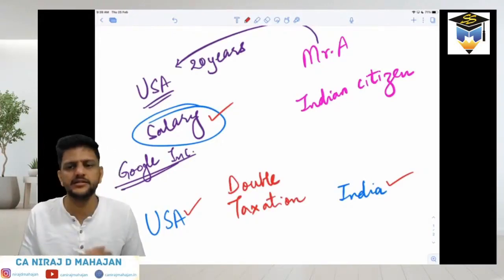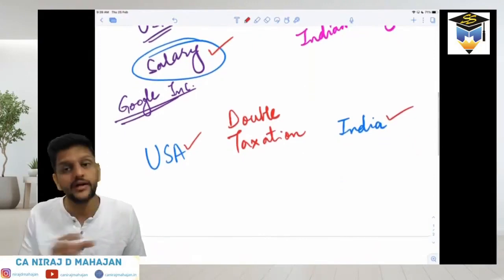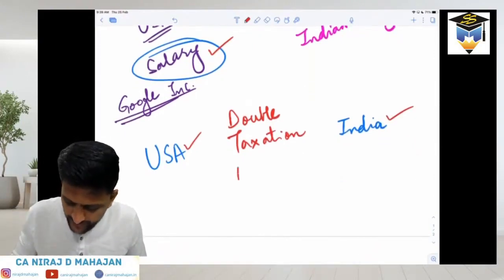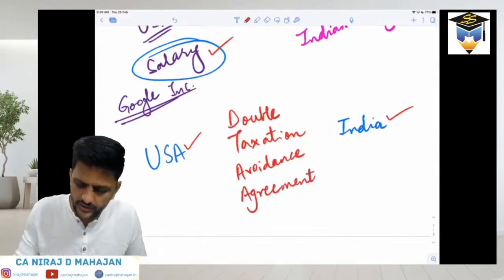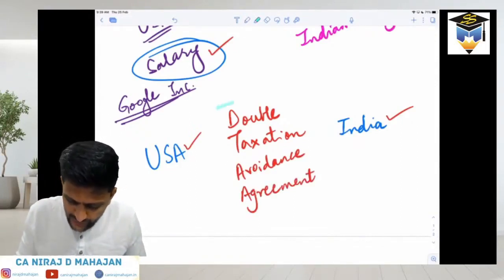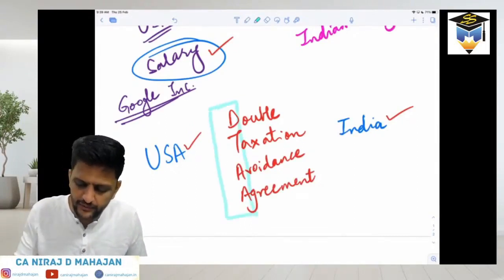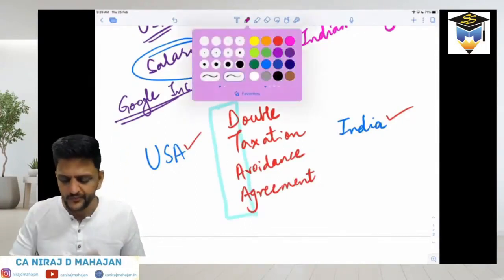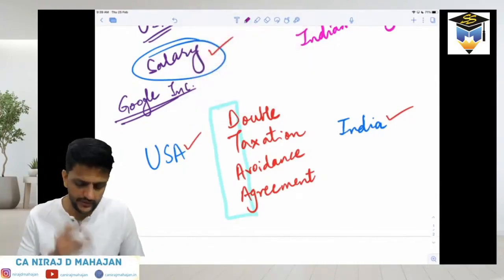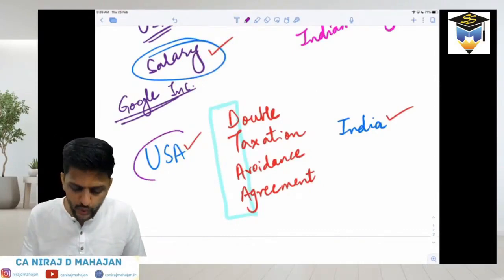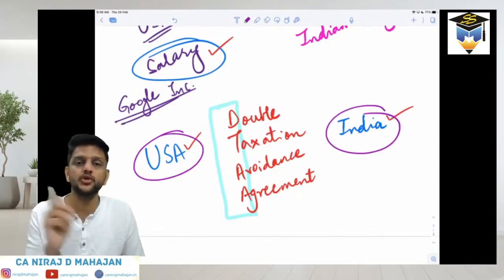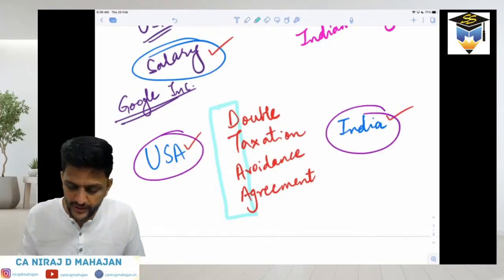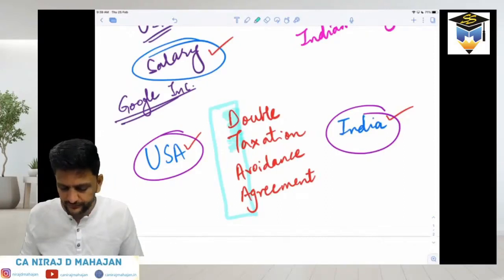And actually for cases like these, countries enter into an agreement. That is known as the double taxation avoidance agreement. Almost every country has entered into this agreement with some other country. We also call it DTAA in short. You can write this down. DTAA is the Double Taxation Avoidance Agreement. This agreement is between two countries. Why? So that the income, which is only one, should not be taxed twice in two separate countries. Did you understand?